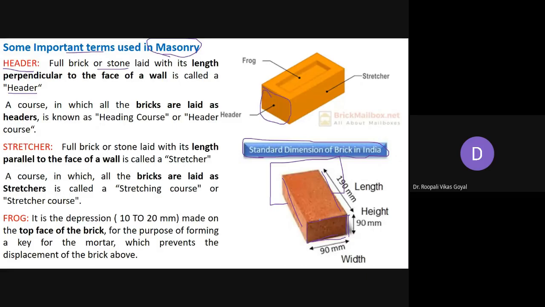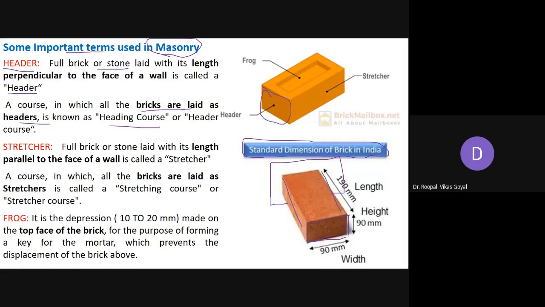A course in which all the bricks are laid as header. So one header, then second header, third header. So you are making one continuous course. Okay, then it is called as heading course or header course. So in a course, all the bricks are laid as a header. सब header की तरह आप रख रहे हैं, ठीक है, छोटा part, ठीक है. So then it is called as header course.